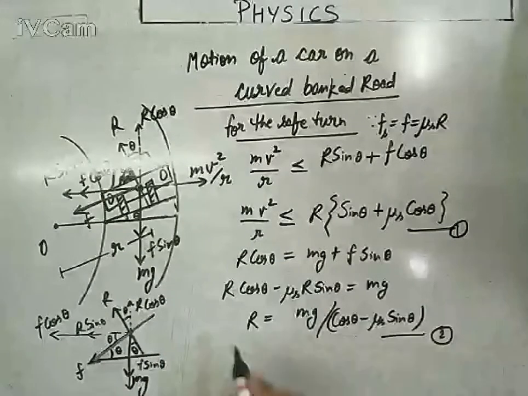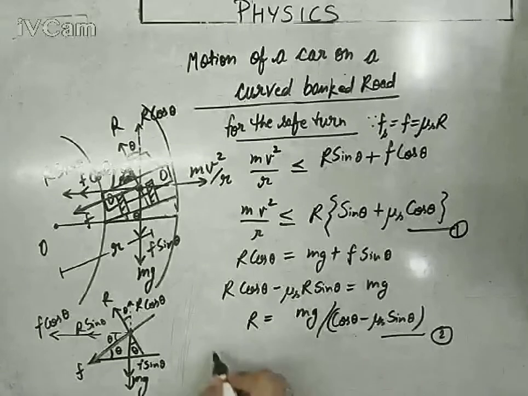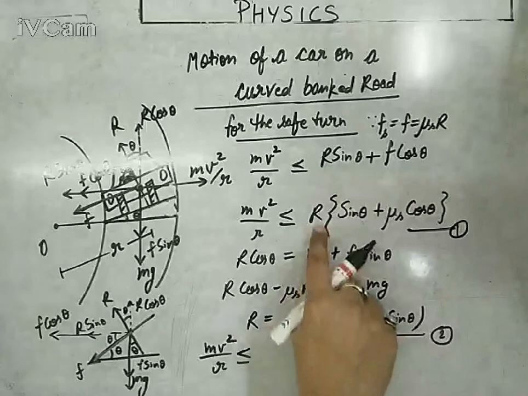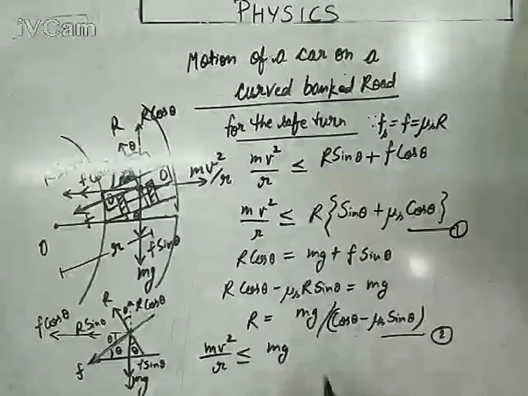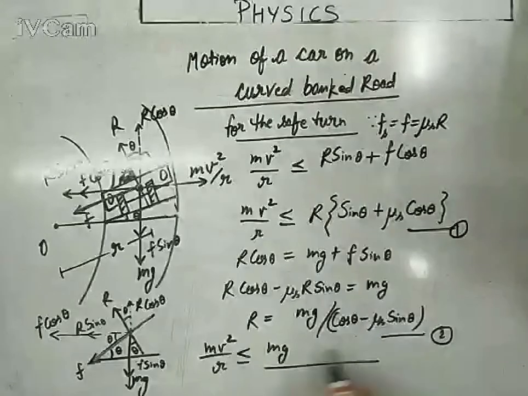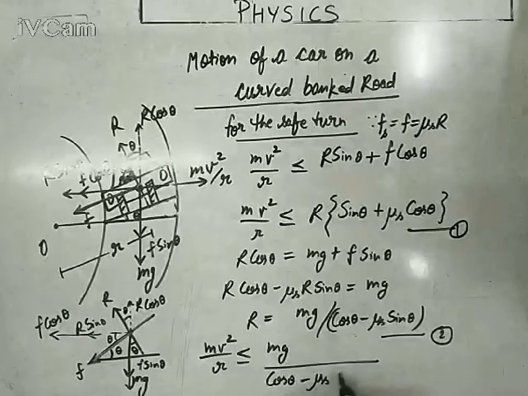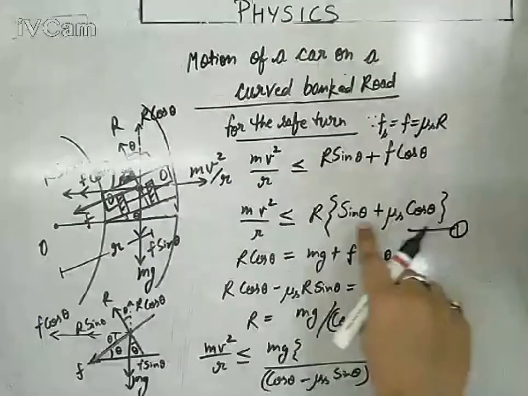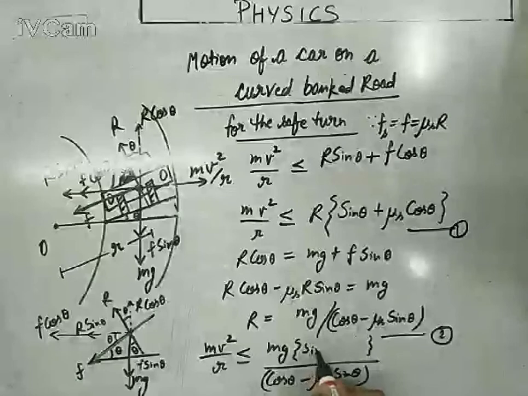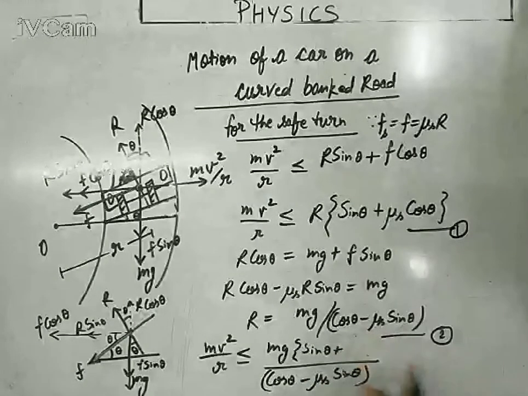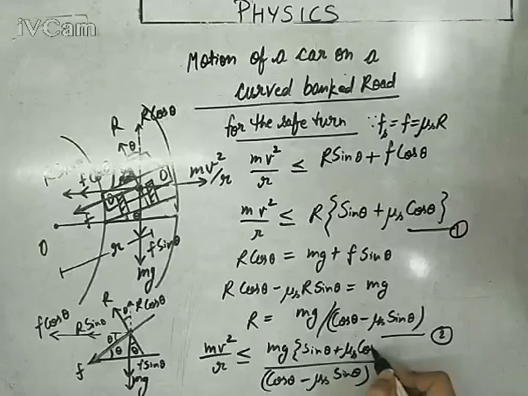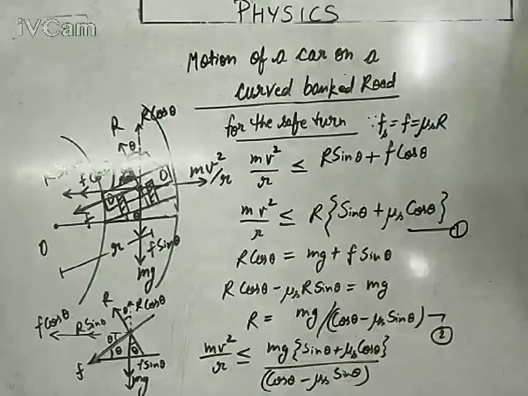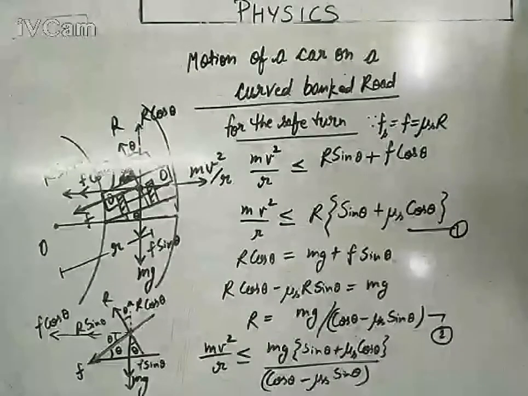So from expressions first and second, we can write mv square upon small r is less than or equal to, instead of capital R, we can write mg upon cos theta minus mu s sin theta, into the first expression, that was sin theta plus mu s cos theta. This is the expected outcome, but now let's simplify this complicated expression.